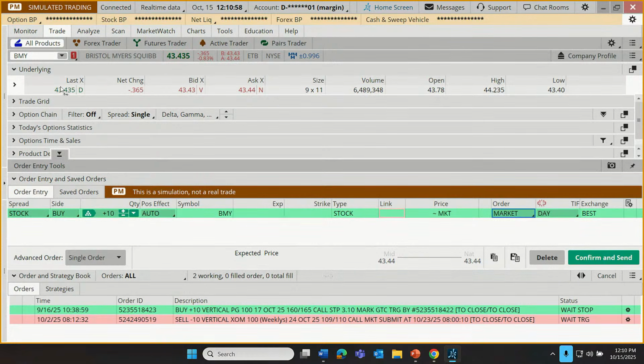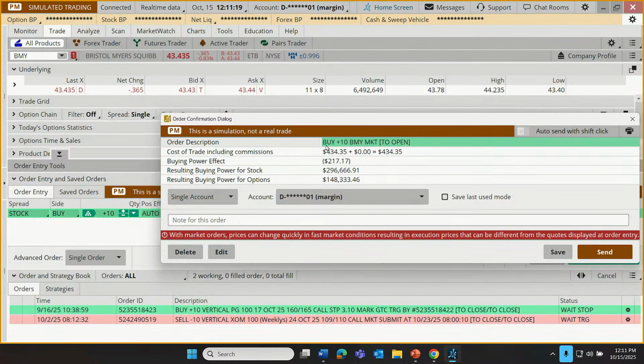So right up here, I can actually see what Bristol Myers is currently trading for. Looks like about 43.44. I'm going to do a little bit of rounding. There we go. It rounded itself for me. Am I guaranteed that that's the price I'll pay? Nope. Let's see what we wind up paying. Just to illustrate this point, I'm going to click confirm and send. We're going to put in an order to buy 10 shares of Bristol Myers at the market price.